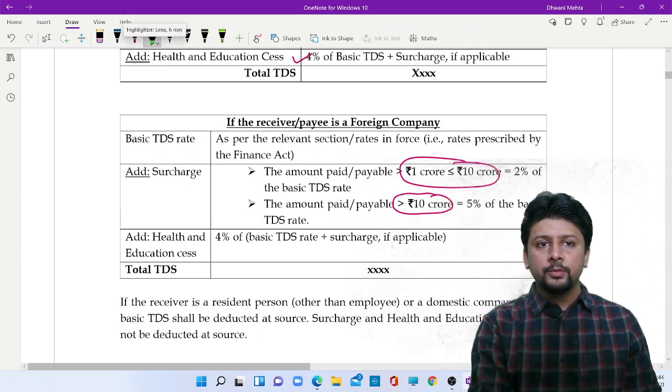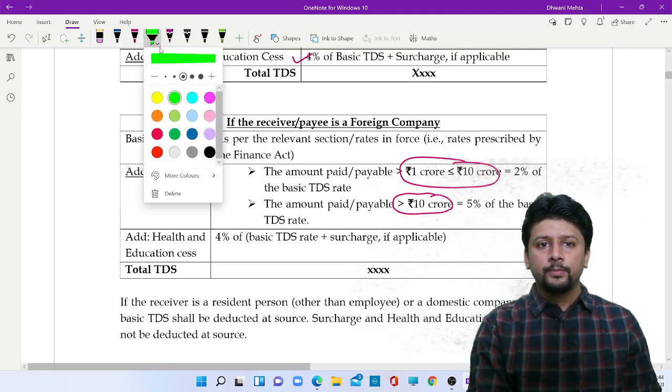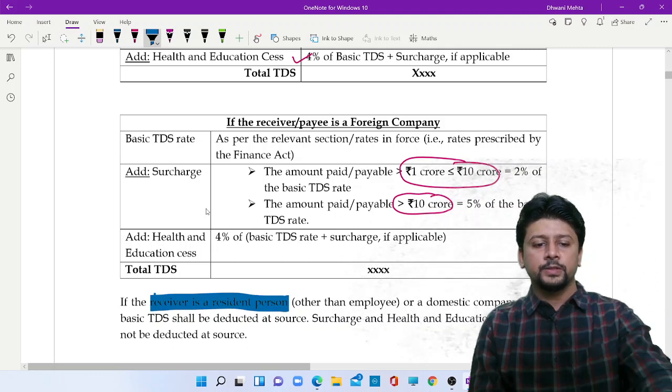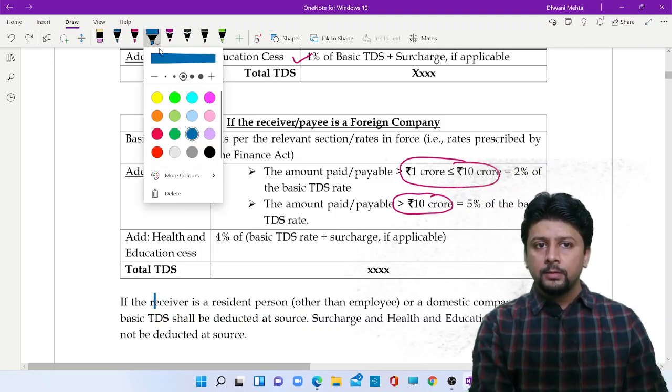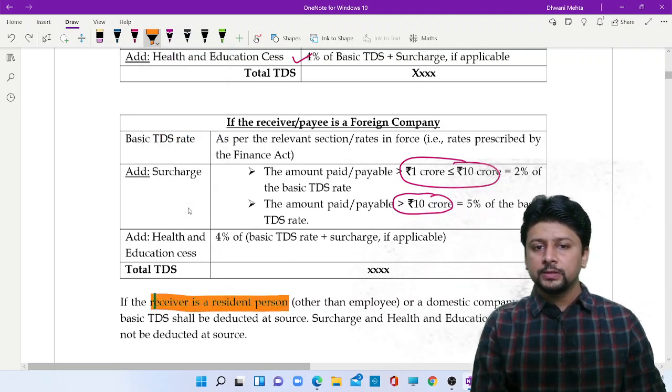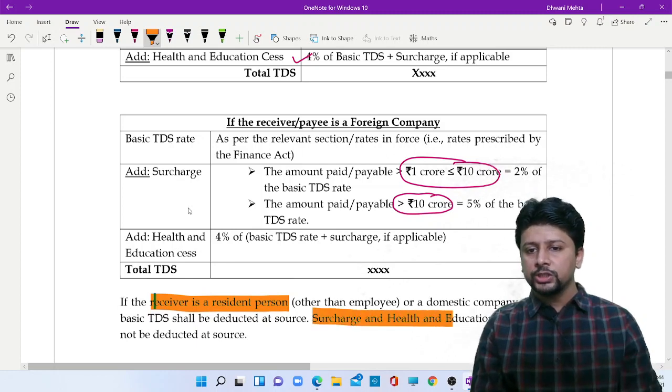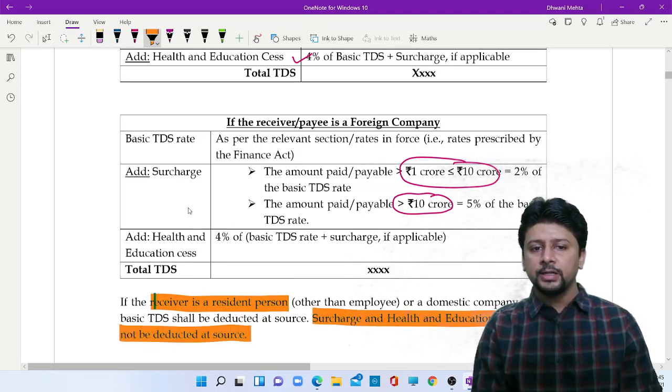Point to observe: if the receiver is a resident person, then you don't need to deduct surcharge and health education cess. You will only deduct basic tax, basic TDS. Surcharge and health education cess shall not be deducted at source.